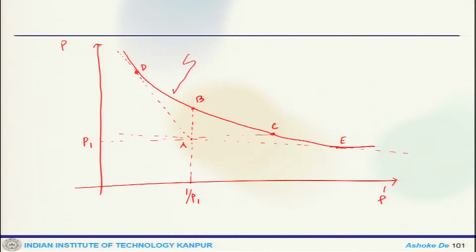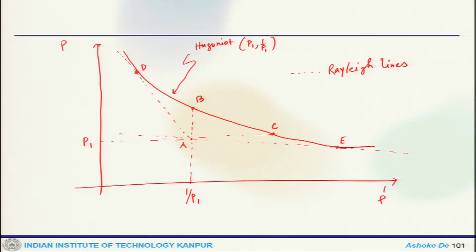and this particular curve is your Hugoniot for P1, 1 by rho 1, and these dotted lines are all Rayleigh lines. So this is what you get.